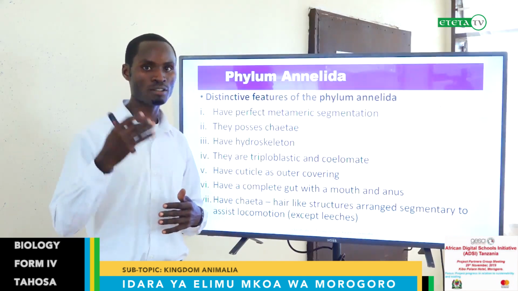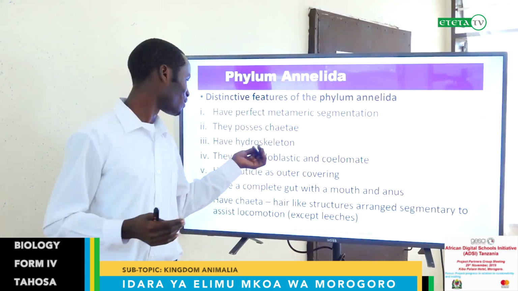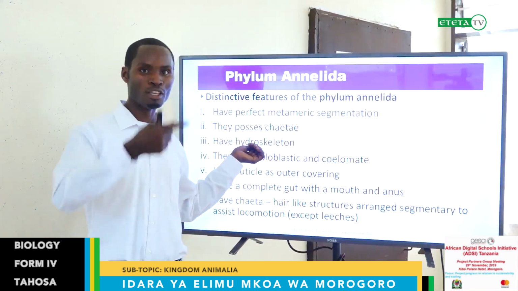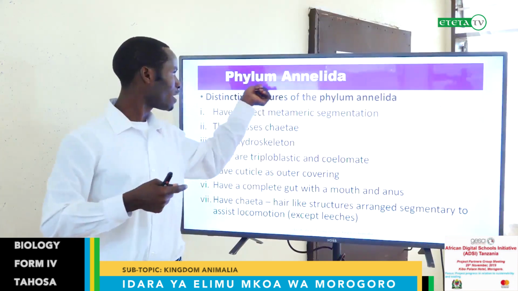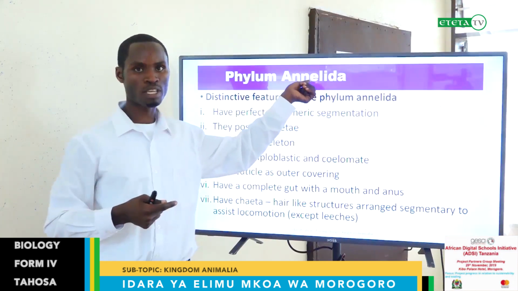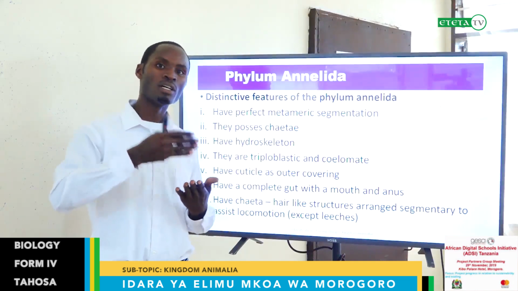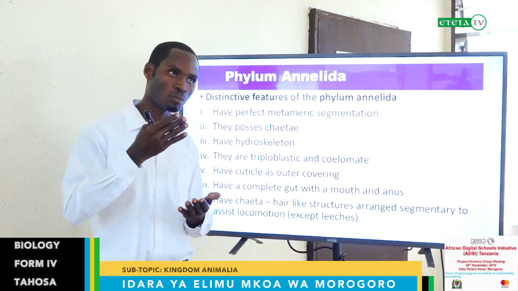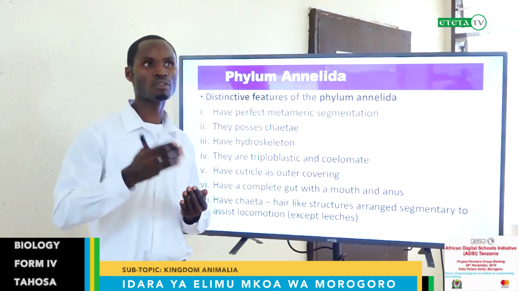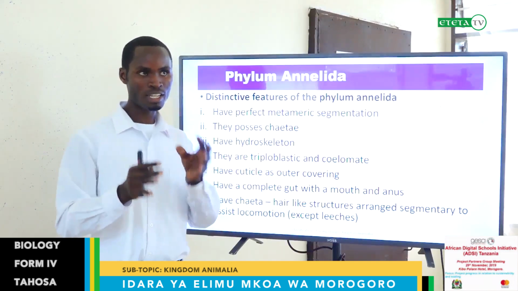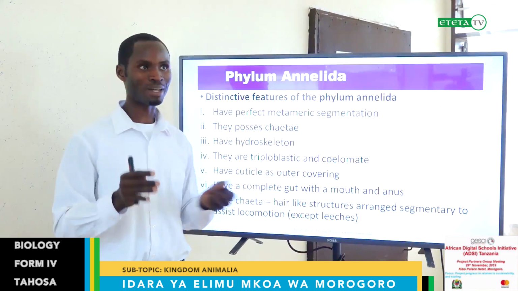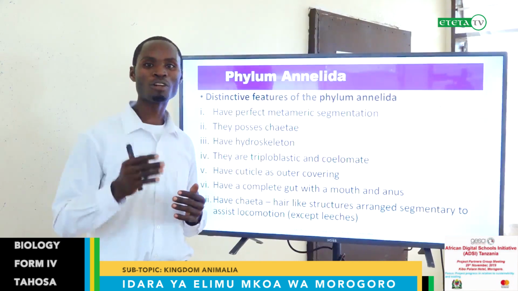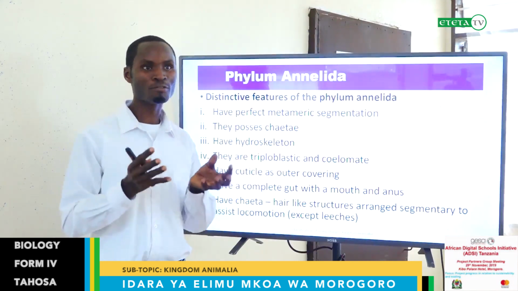Again, they have a hydroskeleton, no bones in these organisms. And remember I said, on the Phylum Platyhelminthes, we say they are acoelomate. They don't have fluid. Aschelminthes have pseudocoelomate, meaning that the fluid is there but not well developed. But here, the fluid is well developed. The body is full of fluids.